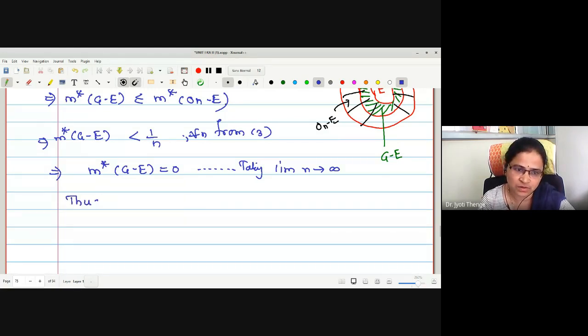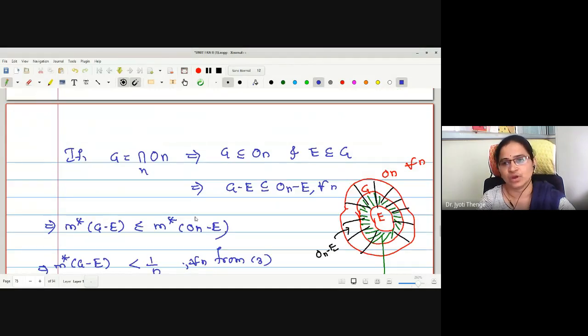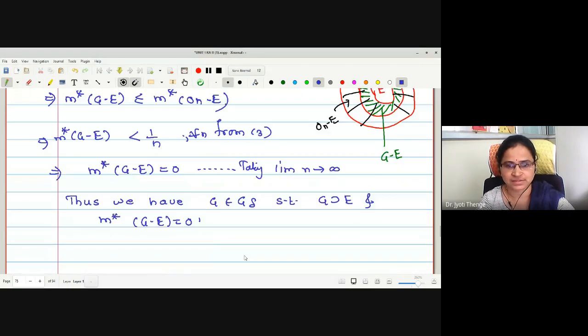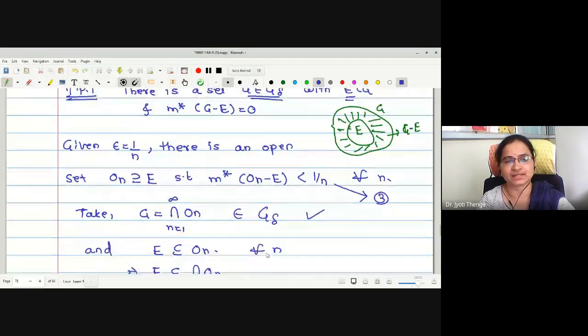Thus, we have G in G delta such that G contains E and the outer measure of G minus E is equal to 0. Any difficulty in this? No, ma'am. You have to make some little practice.